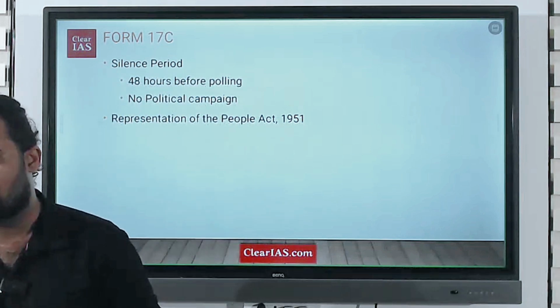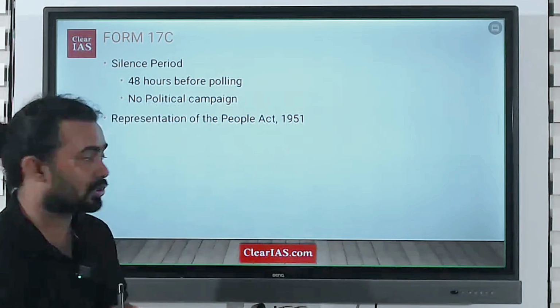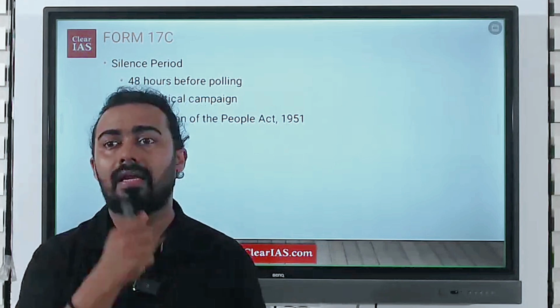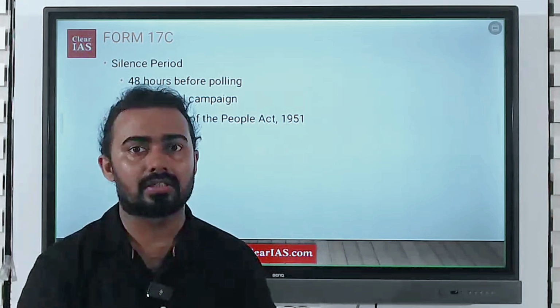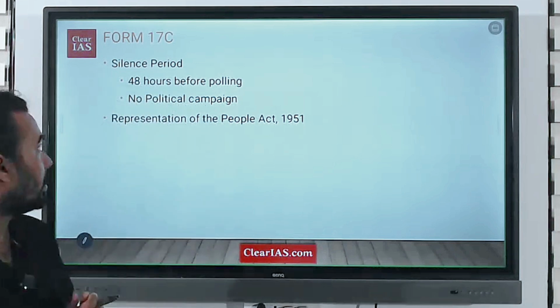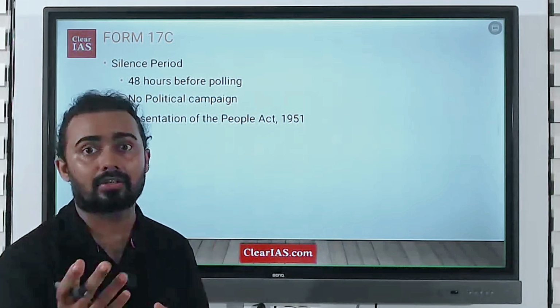And all these things are happening under the silence period, and all these things are happening under the Representation of the People Act 1951, based on which all the major elections are happening in India. So that is the topic of Form 17C, and we were discussing some of the things about electoral reforms.